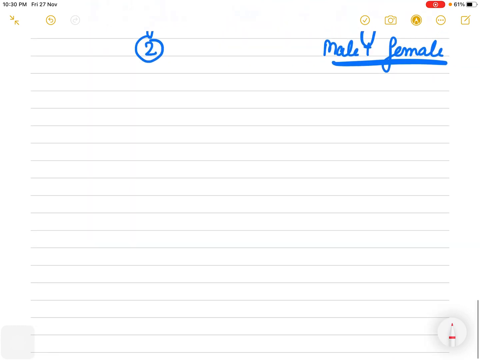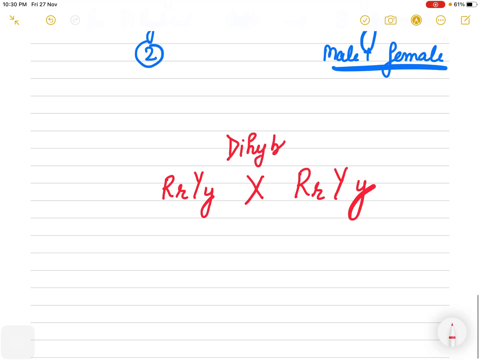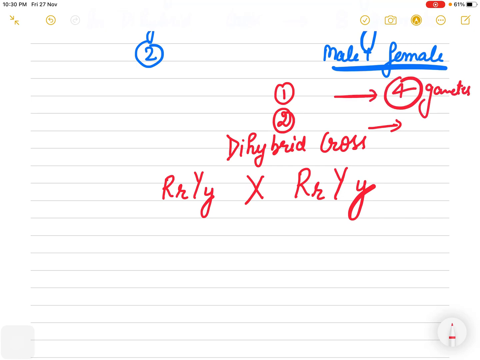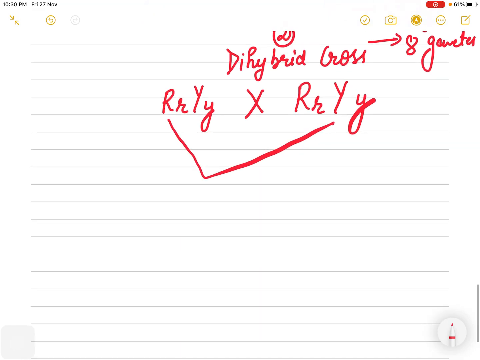Let's see one more time what we have done. We have taken R, R, Y, Y. We have self crossed them. The cross name is dihybrid cross. We are taking 2 characters. So the gametes which will be formed: if 1 character forms 4 gametes, how many will 2 form? 8, right, 2 will form 8 gametes. So how to make them? If you cross them directly, you can do that, but it is going to take a very long time in your exam, right?